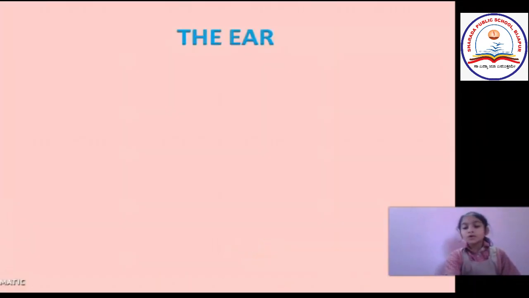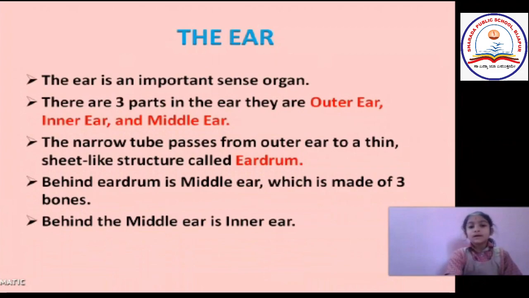Now let us learn about the ear. The ear is an important organ. There are three parts in the ear. They are the outer ear, the middle ear, and the inner ear. The ear helps us to hear.